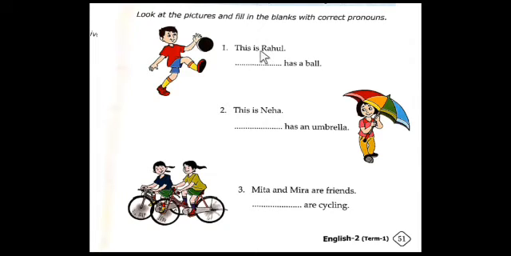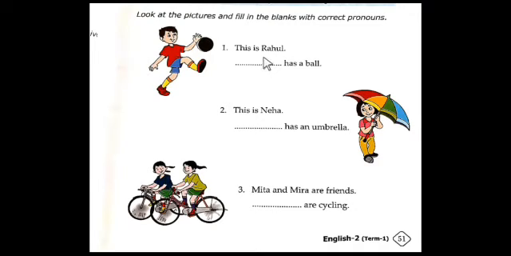So the first one, this is Rahul dash has a ball. Now students, what can you replace here? So Rahul is the name of the boy. So we can replace with the pronoun he.